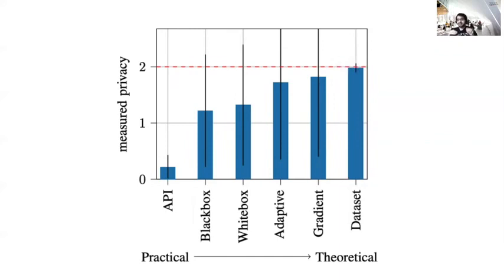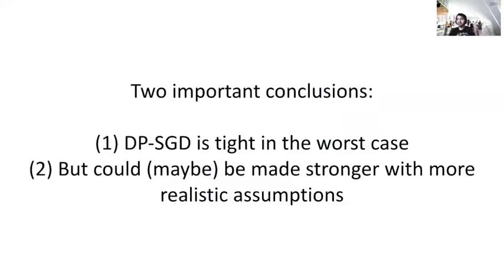So the main conclusion from this work is, first, that the DPSGD bounds are tight in the worst case, in the cases that they analyze, and so there isn't that much improvement that we can get. Our results also suggest that in some cases when the adversary is more restricted, maybe we can get better bounds with some assumptions, and we need to do a lot of theory work there. That's the main conclusion that we can get from this sort of study.